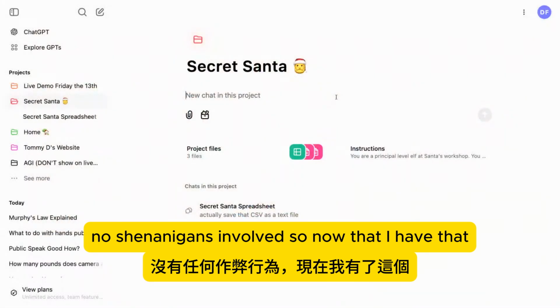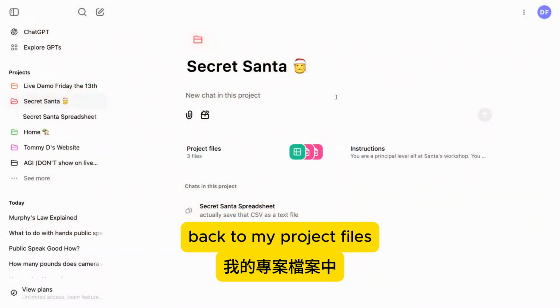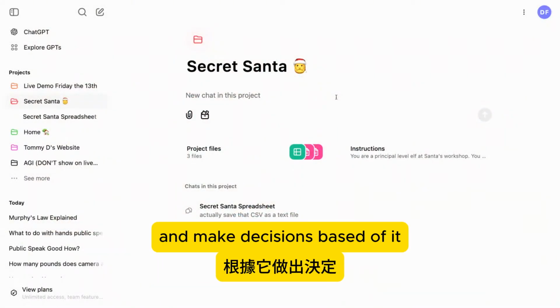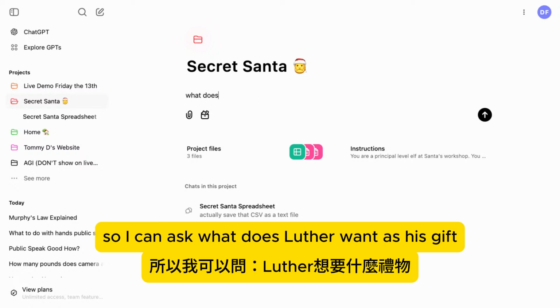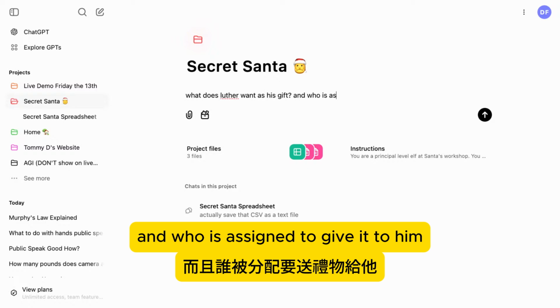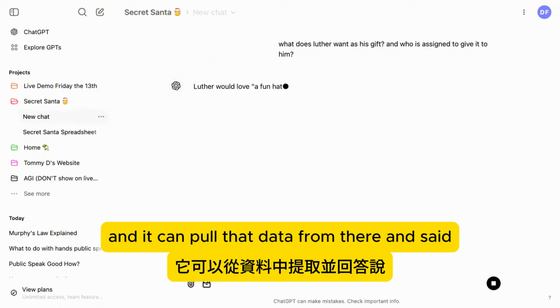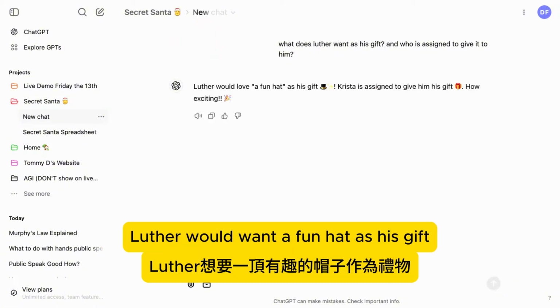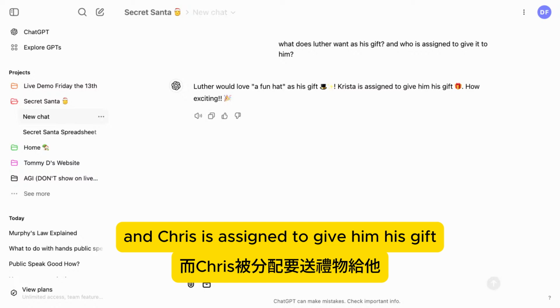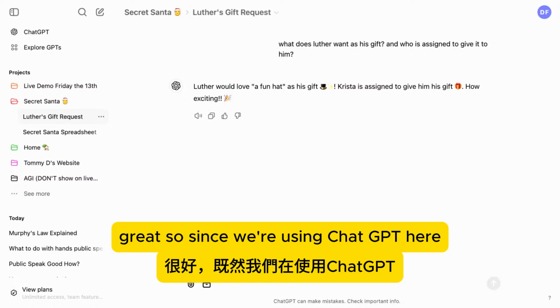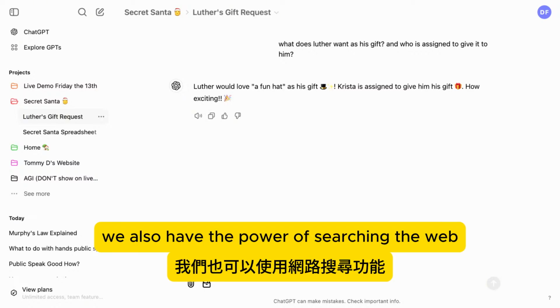Now that I have that, I've exported it and added it back to my project files, and I can interact with that data and make decisions based off it. So I can ask, what does Luther want as his gift, and who is assigned to give it to him? And it can pull that data from there. Luther would want a fun hat as his gift, which we saw was correct, and Krista's assigned to give him his gift. Great. Since we're using ChatGPT here, we also have the power of searching the web.